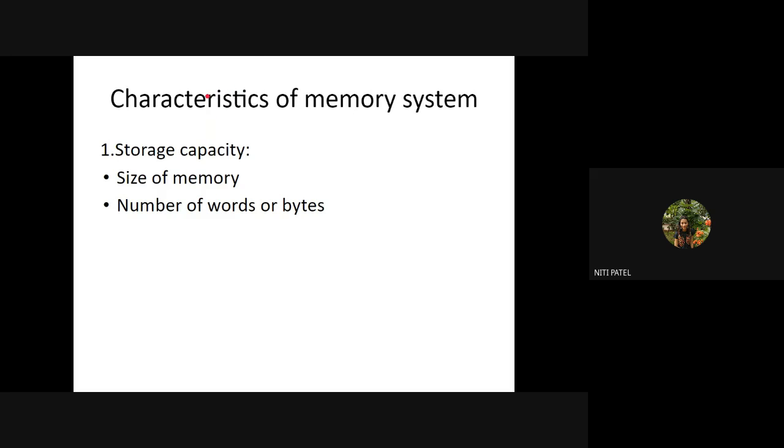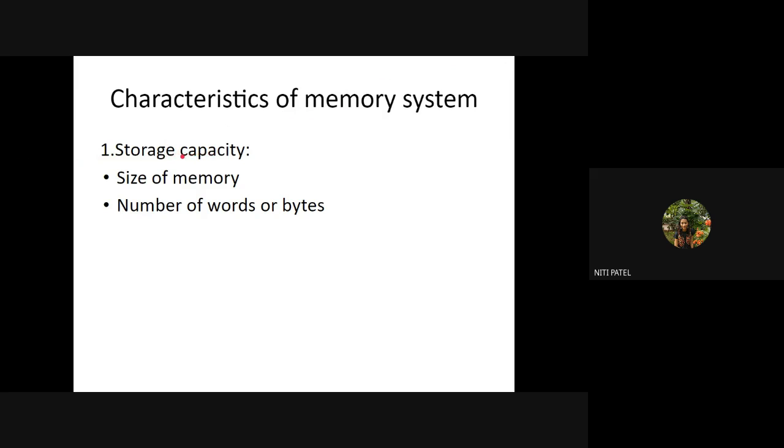Okay. Now let us study the characteristics of the memory system. We have already seen that a computer has a CPU, which we covered in the third lesson. A computer has an ALU, which is a part of the CPU, which we covered in the second lesson. Now apart from the CPU, input, output, registers and processor, we also have memory as a part of a computer. Now what are the characteristics of this memory system?